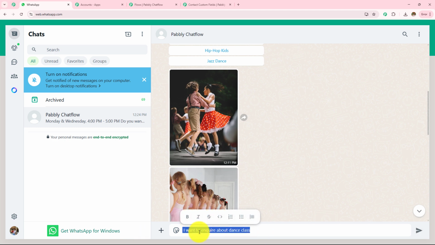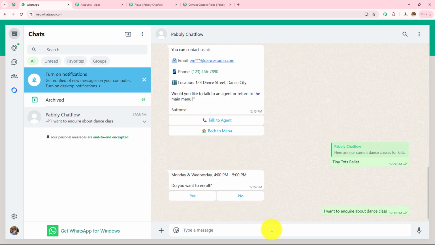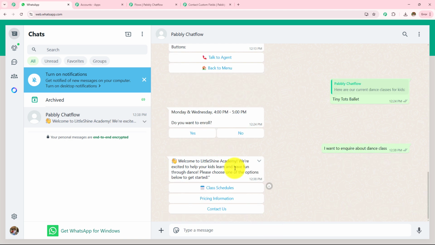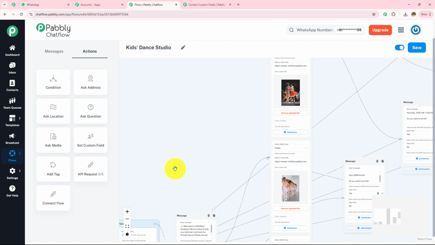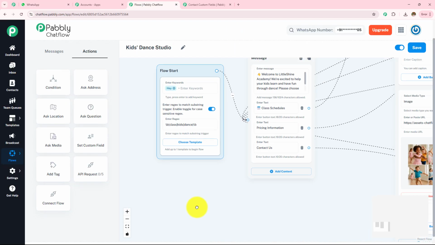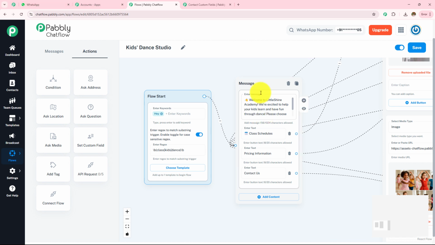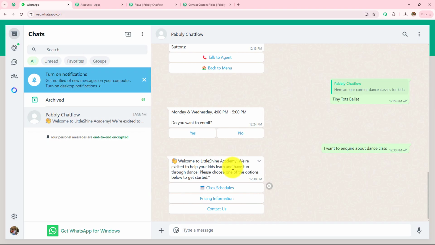So this is the message which I'm going to send. I want to inquire about dance class. I'm going to send this message. Let's wait for the reply. So here the chatbot got triggered. We have created keyword and regex and it has activated this chatbot. And then I have received this very first message. Here as you can see, I have received this message.